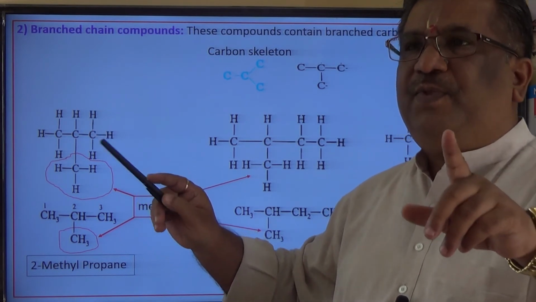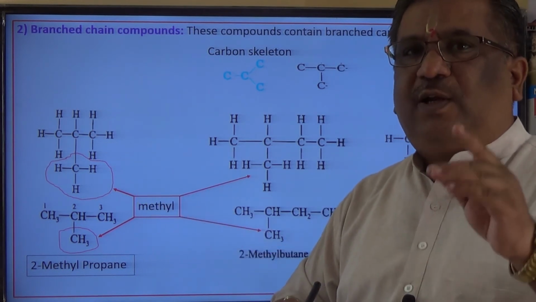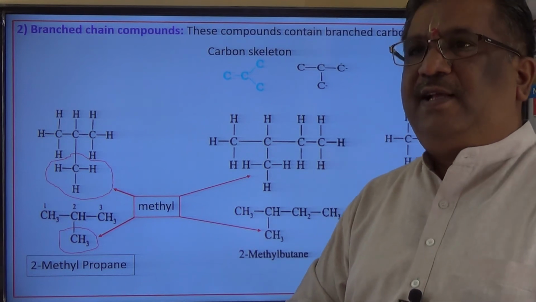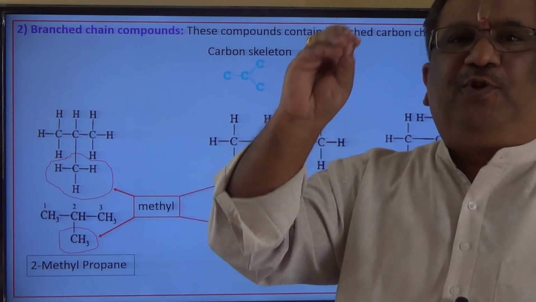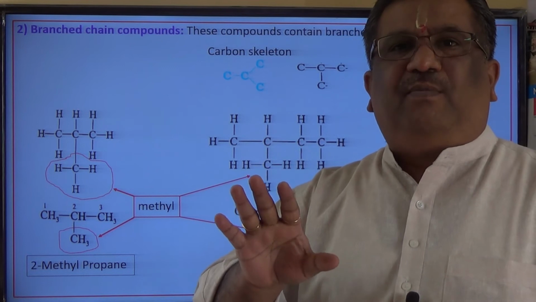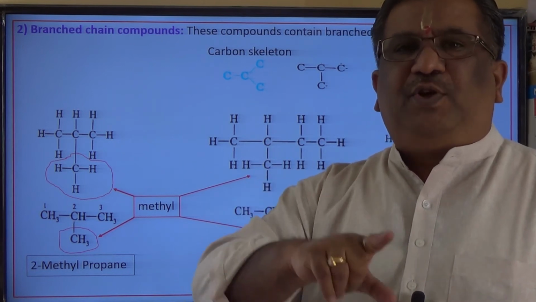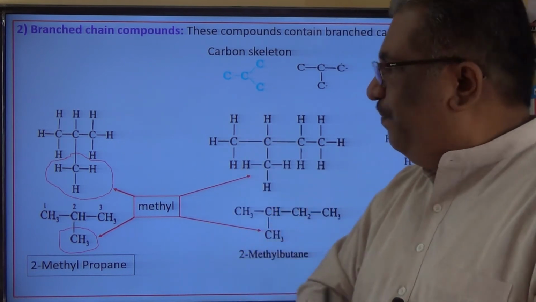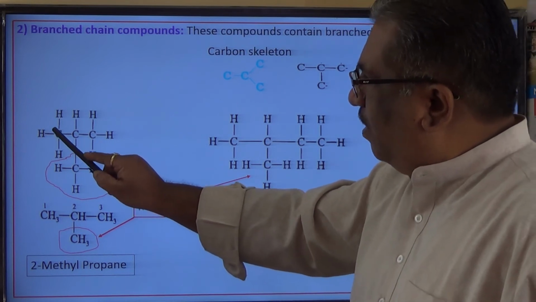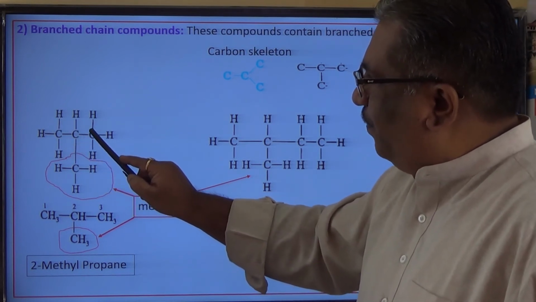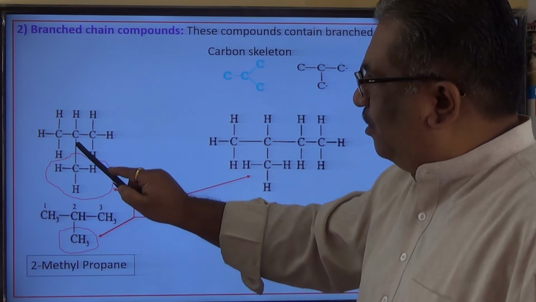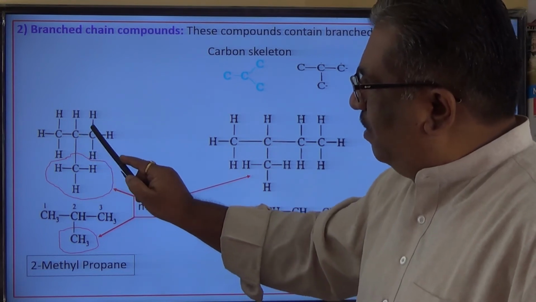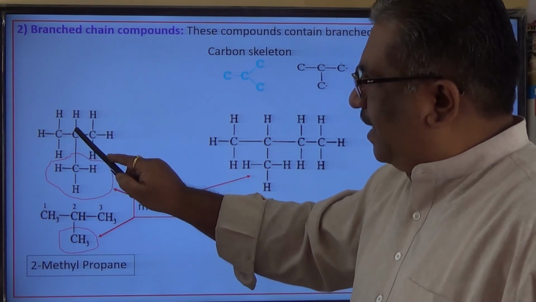Not only that, we need to mention the locant. The locant is the position of the carbon atom to which the substituent group is attached. Here, if I number 1, 2, 3, the methyl group is attached to the second carbon atom. From this side, 1, 2, 3, again the second carbon atom.